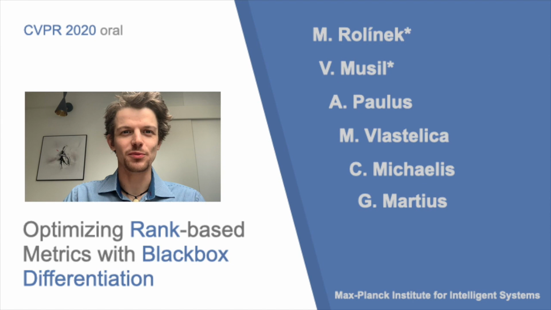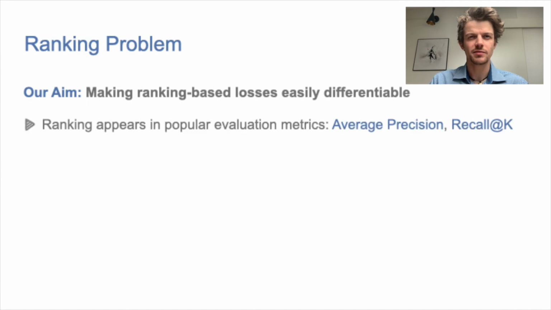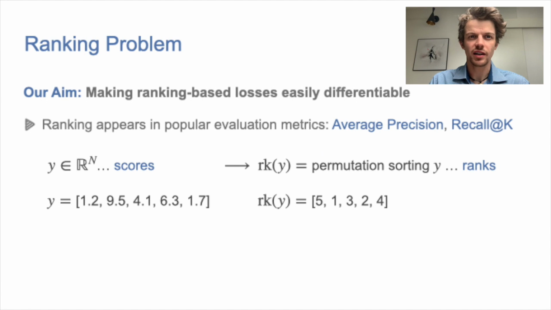My name is Vít Musil and we are going to talk about optimizing rank-based metrics with Blackbox differentiation. Our aim is to directly optimize popular ranking-based metrics. Given a vector of scores, its rank is a permutation that sorts scores in descending order.